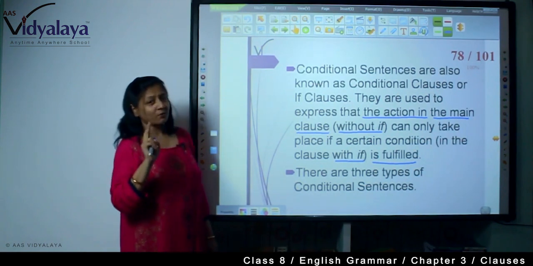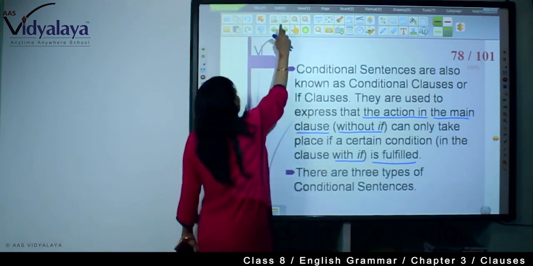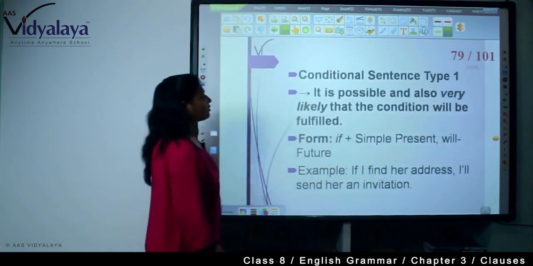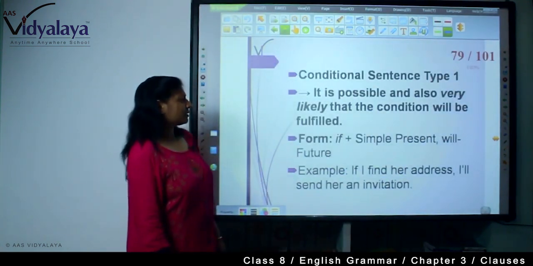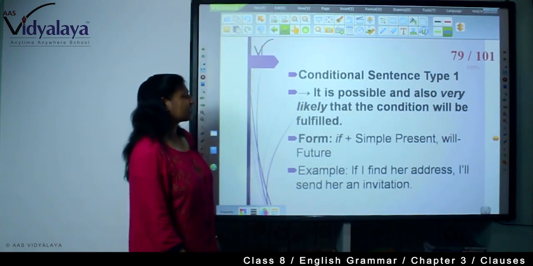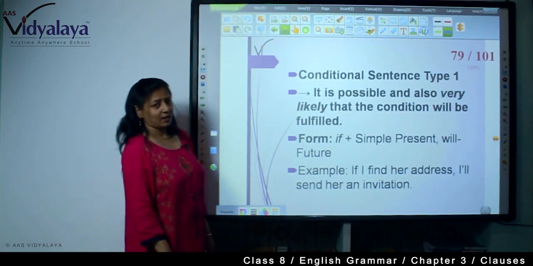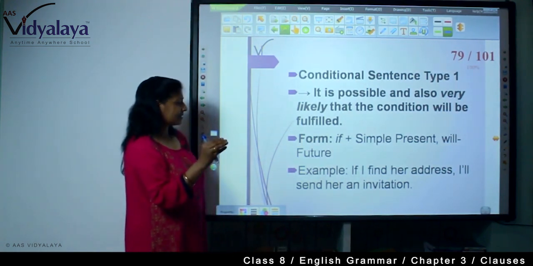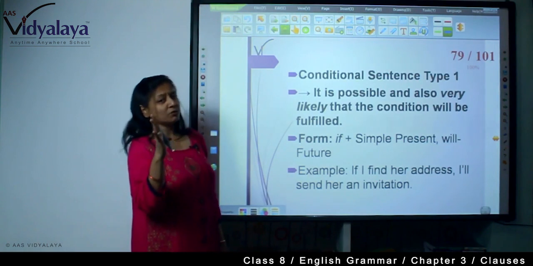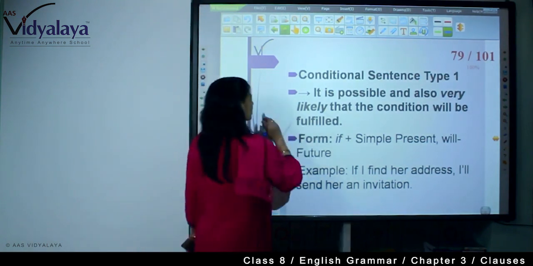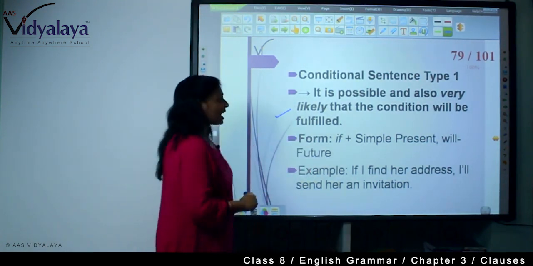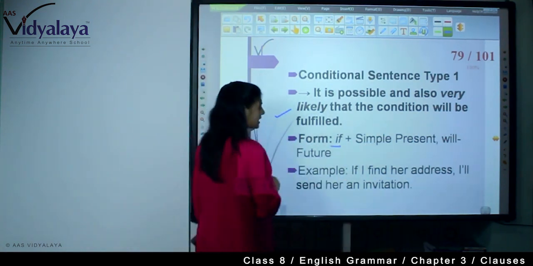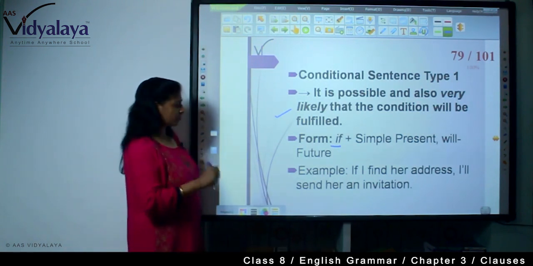There are three types of conditional sentences. Remember, three types of conditional sentences. First type: it is possible and also very likely that the conditions will be fulfilled. In the first type of conditional sentences, we say conditions will be fulfilled. So it is possible, positive. Now, what is the format? If plus simple present plus will, that is future.